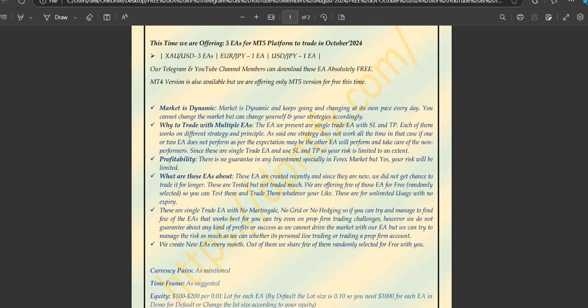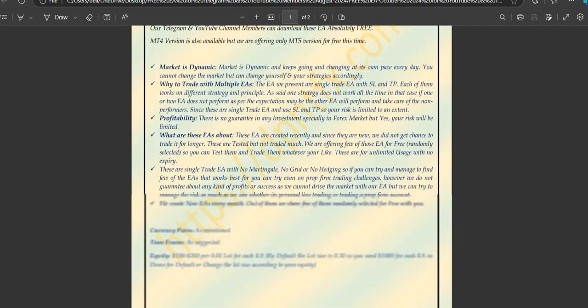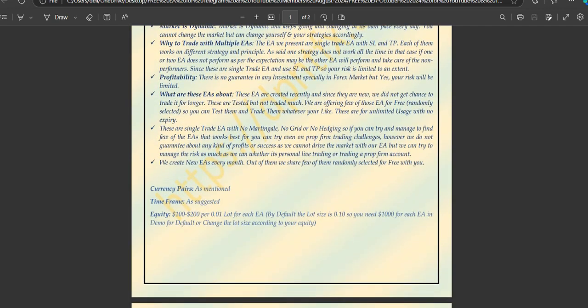As for currency pairs, it is already mentioned, even in the files that we provide, that this is for this currency pair and what time frame is there. That is already there within the file that you will get.